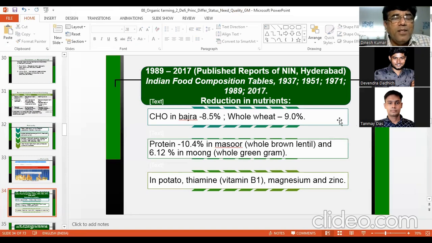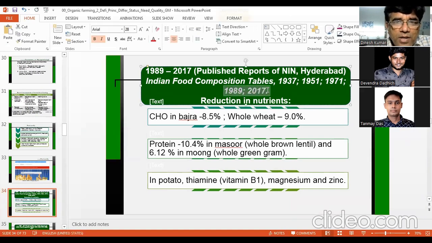It is not a survey. They collect the samples and get them analyzed in laboratories, and then they prepare the charts or tables. So what kind of changes happened? From 1989 to 2017 is about 28 years.